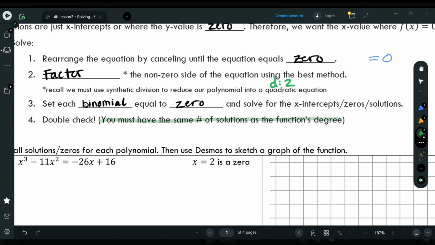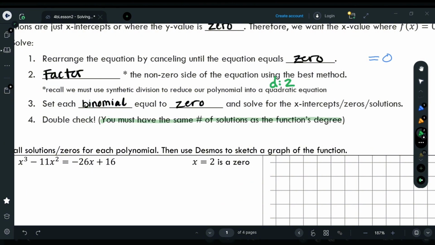Step 3, set each binomial equal to 0 and solve for the x-intercept, aka the solution. A lot of times it could be just as simple as changing the sign. If my binomial looks like this, x minus 3, my solution is going to be x equals, change the sign, a positive 3.